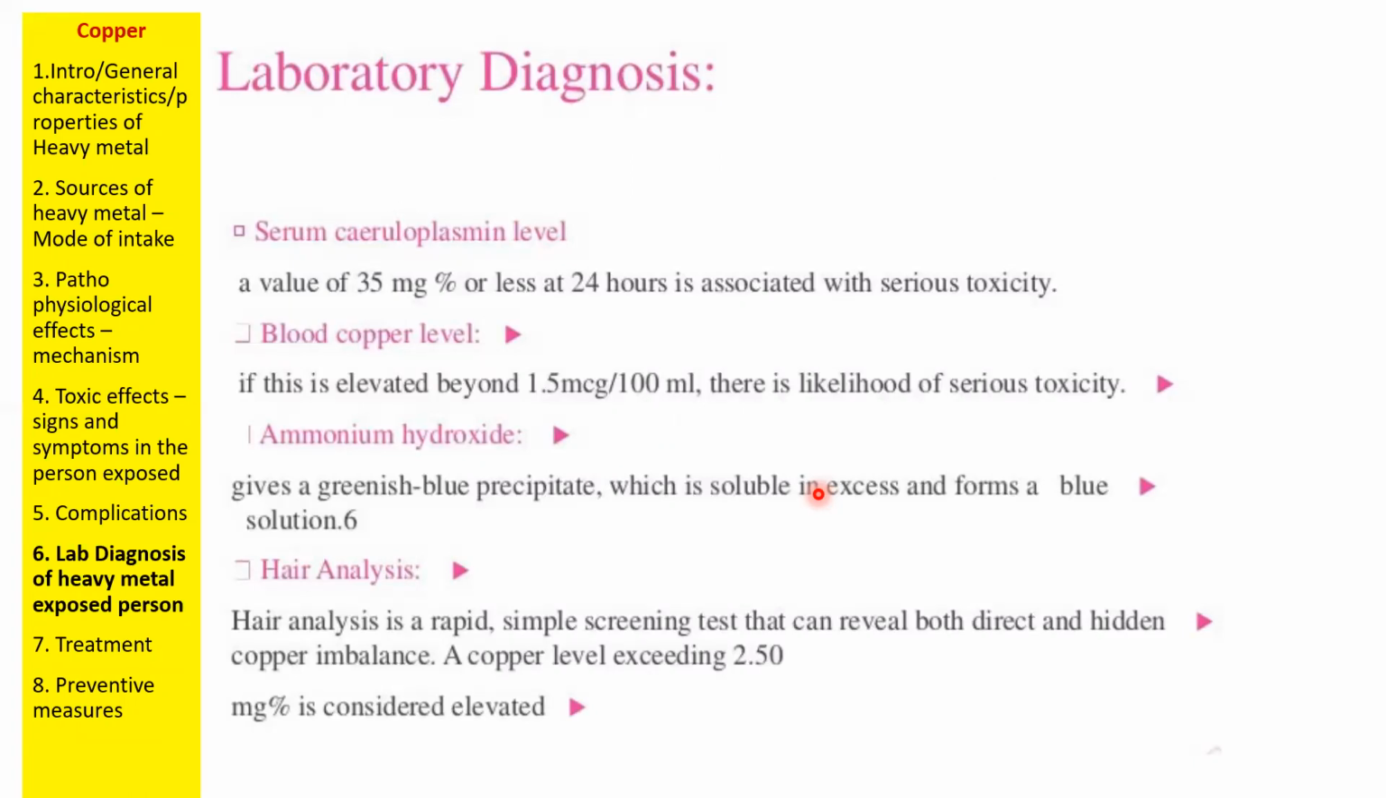Then coming to the laboratory diagnosis. In the lab diagnosis, the ideal sample will be serum. In the serum, we need to identify the levels of copper; a blood copper level greater than 1.5 micrograms per 100 ml of blood indicates likelihood of serious toxicity. And ammonium hydroxide is another form of copper. Copper will embed itself into our biological molecules in different forms, like copper ammonium hydroxide. So copper establishes itself into the ammonium structure, and it will cause certain health issues.